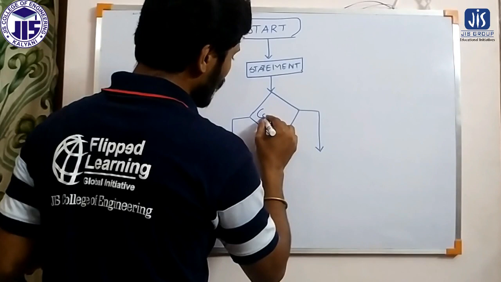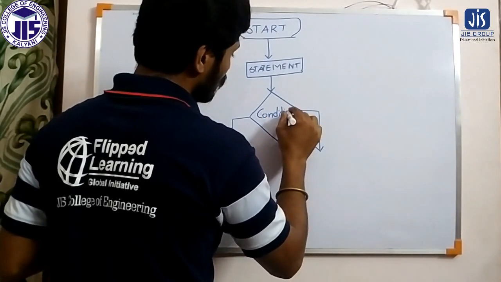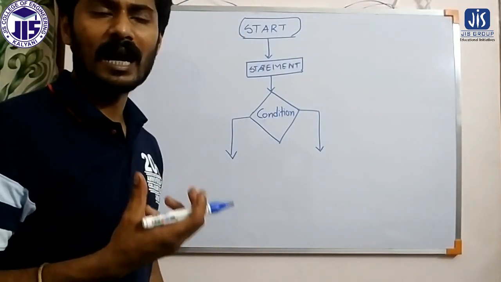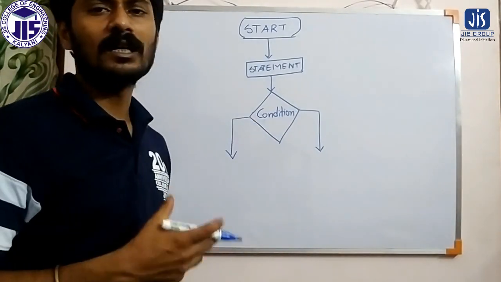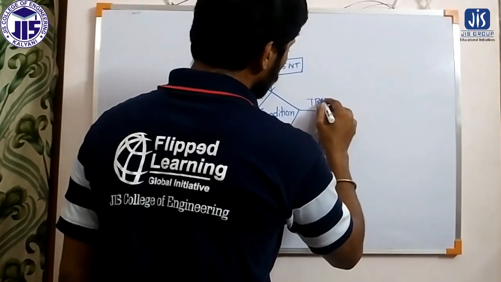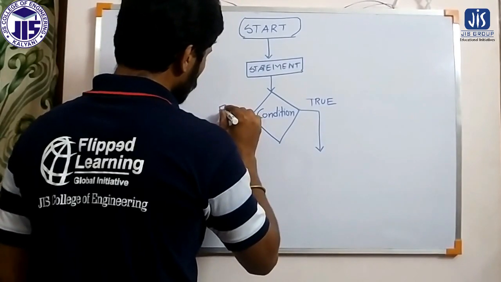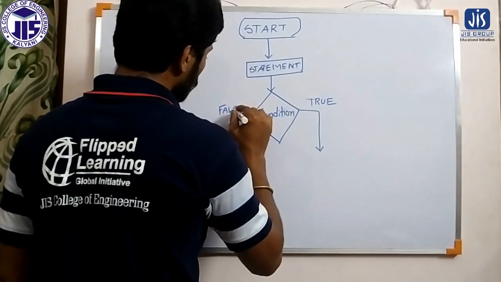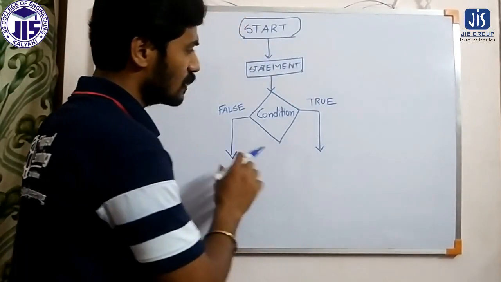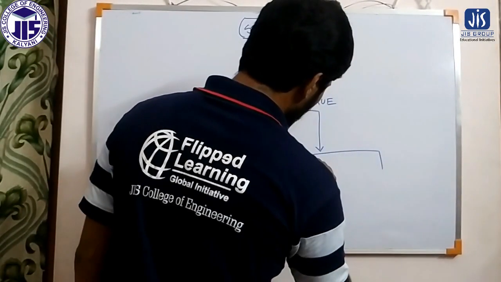For example, we apply a condition, and every condition has two possibilities. Either the condition will be true or the condition will be false. If the condition is true, a statement will get executed here.